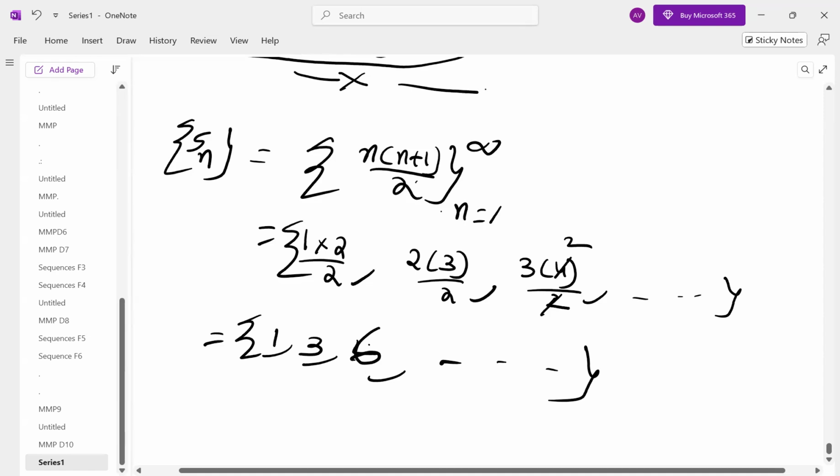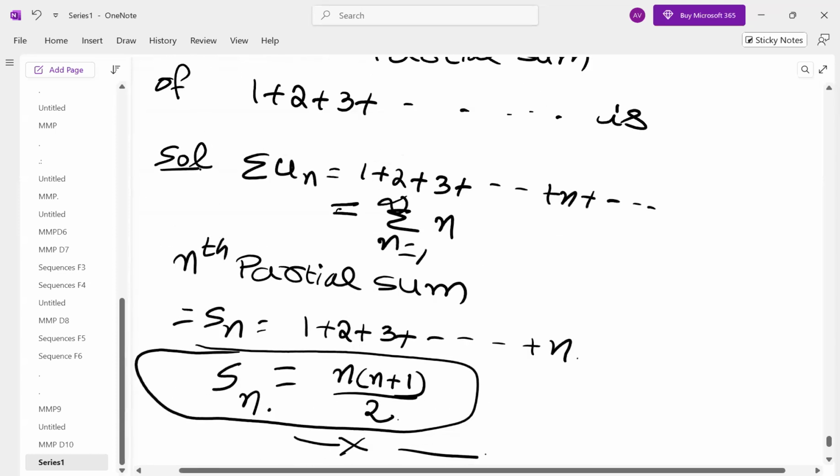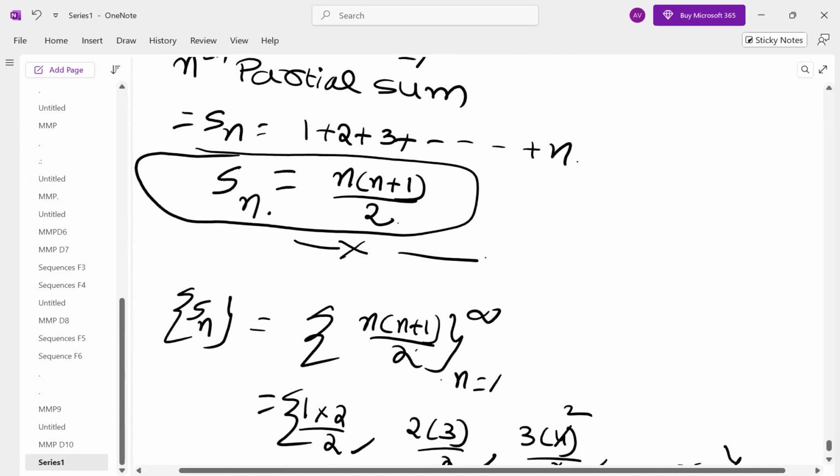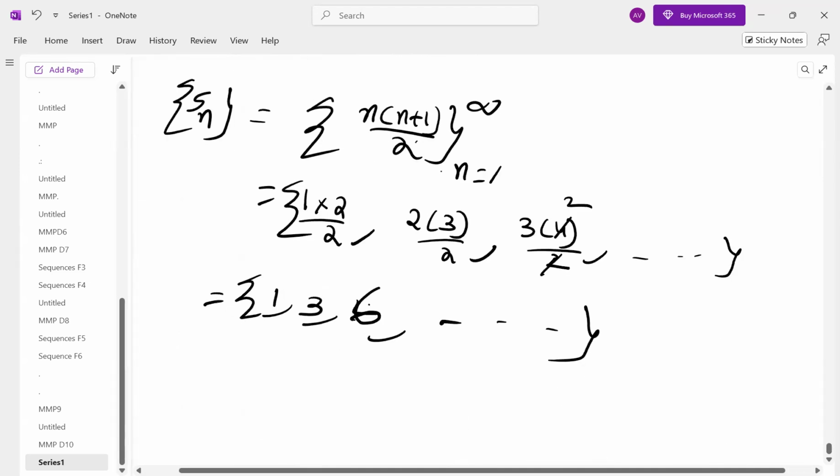So the nth partial sum, from where did we start? First, we are given a series. Corresponding to the series, we can create the nth partial sum. This nth partial sum can give rise to one sequence, 1, 3, 6, and so on.